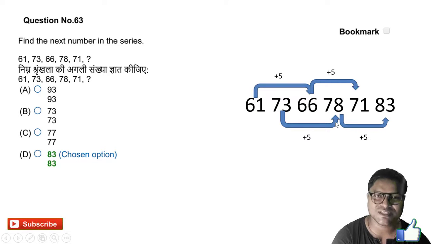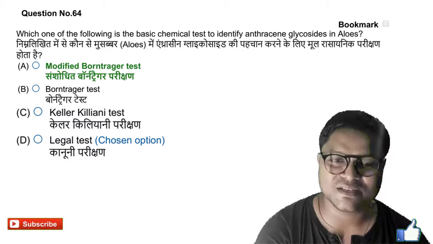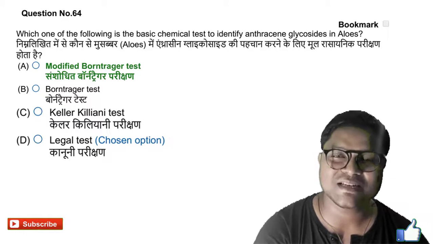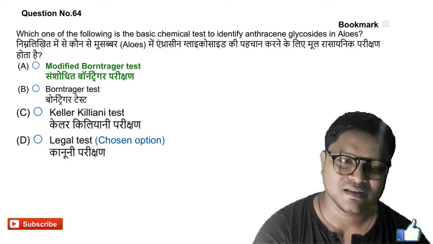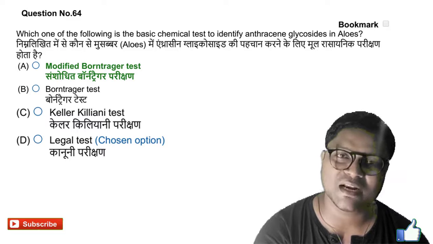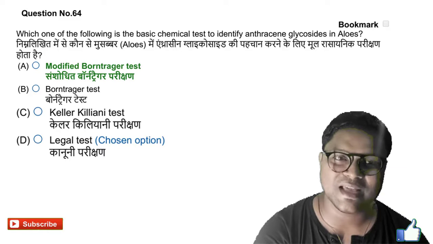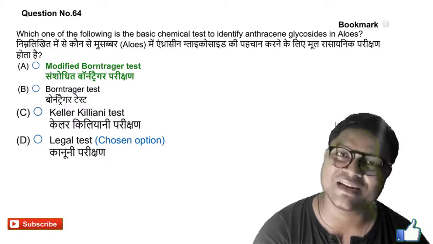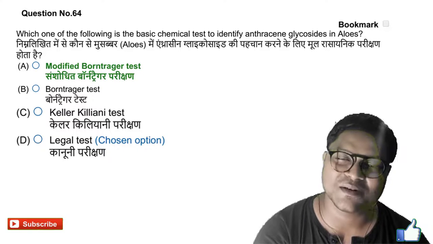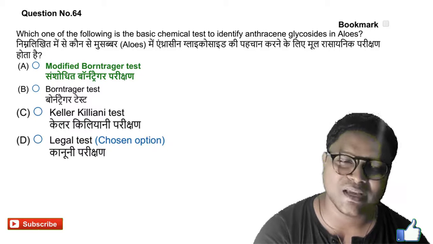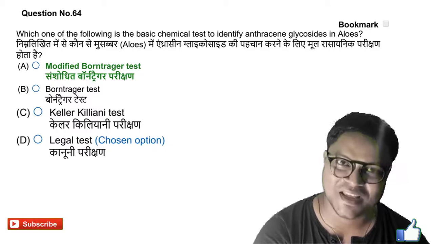Next we will go for question number 64. Which one of the following is the basic chemical test to identify anthracene glycosides in alloys? Generally, anthracene glycosides are identified by these two tests, modified Borntrager test and Borntrager test, and other tests like Keller-Kiliani test, Legal test, Baljet test. So these are for cardiac glycosides. The answer will be A and B, but here the answer is given as A.